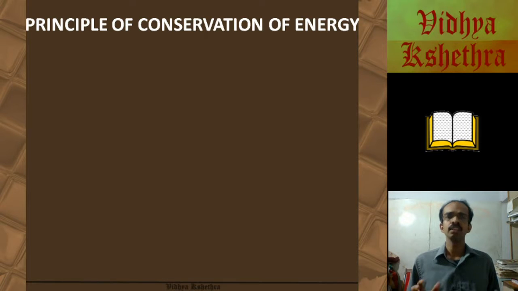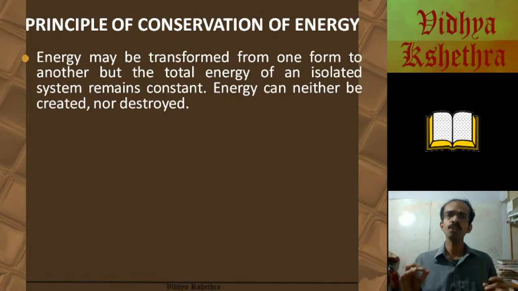How? We can see the principle of conservation of energy. We have already seen that there exist many kinds of energies in this universe. But according to the principle of conservation of energy, energy may be transformed from one form to another, but the total energy of an isolated system remains constant. That is, energy can neither be created nor destroyed. That is, energy can only be transformed from one form to another.